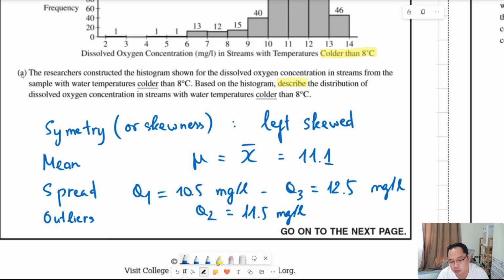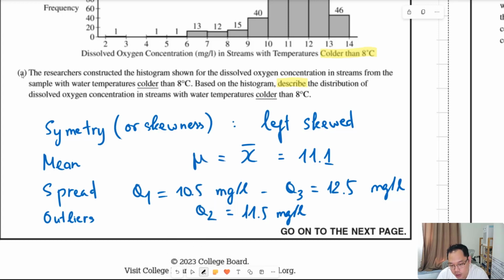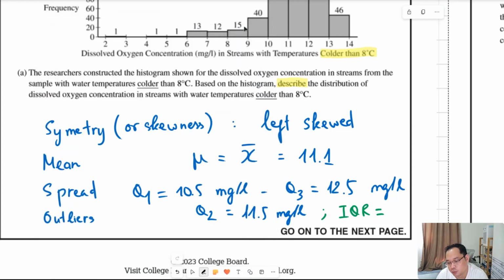So we can also determine the interquartile range, which is simply the difference between Q3 and Q1. Interquartile range: Q3 is 12.5 minus Q1 10.5. 12.5 minus 10.5, so the interquartile range is simply 2.0 milligram per liter.